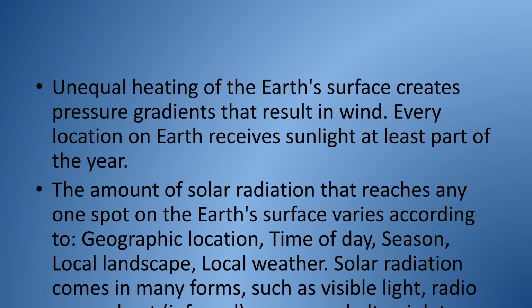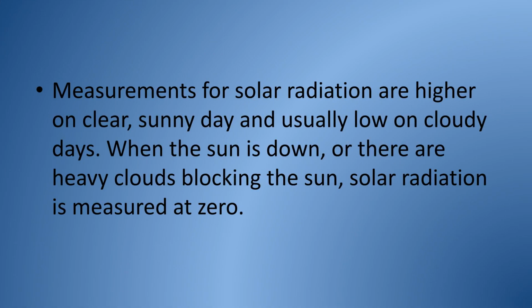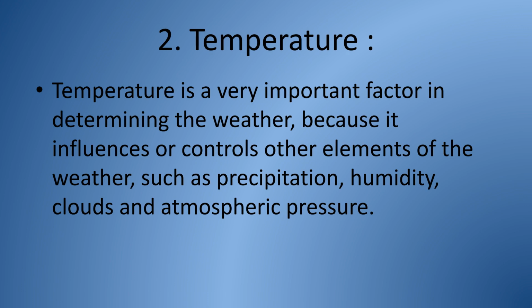It includes forms like visible light, radio waves, infrared heat, X-rays, and ultraviolet rays. Solar radiation measurements are typically higher on clear, sunny days and low on cloudy days. When the sun is down or heavily blocked by clouds, solar radiation is measured at zero. Temperature is a vital factor in determining weather. It influences or controls other elements like precipitation, humidity, clouds, and atmospheric pressure.